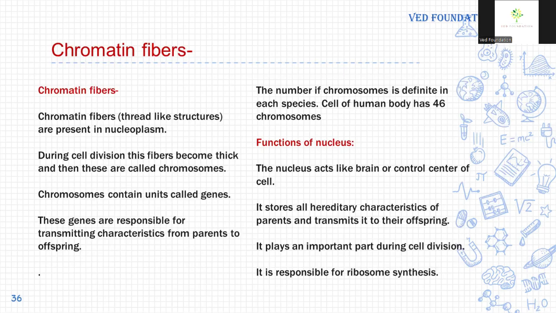The genes are responsible for transmitting characteristics from parents to offspring, and that's why genes are also called units of heredity. The number of chromosomes is fixed in different organisms. In humans, there are 46 chromosomes, meaning 23 pairs.